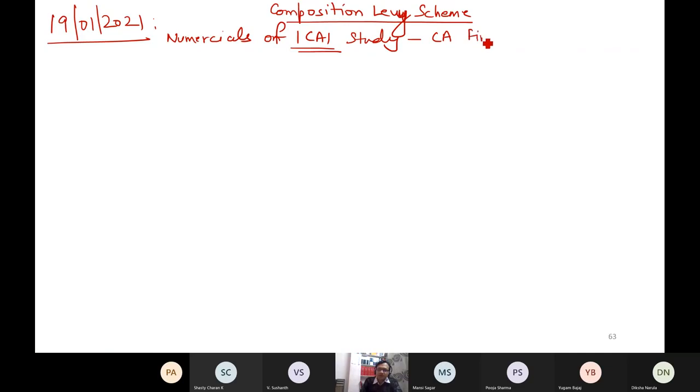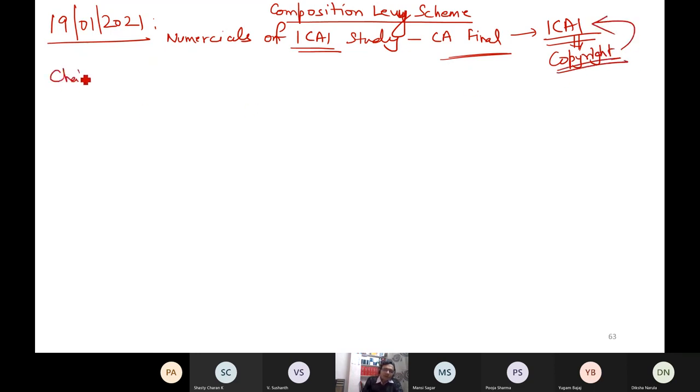Notice the CA final study material available on the website of the ICAI. The ICAI has the copyright on this material. We cannot copy it. No one can copy it. The copyright belongs to this institute.